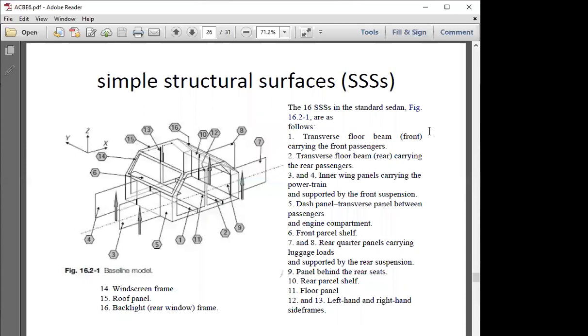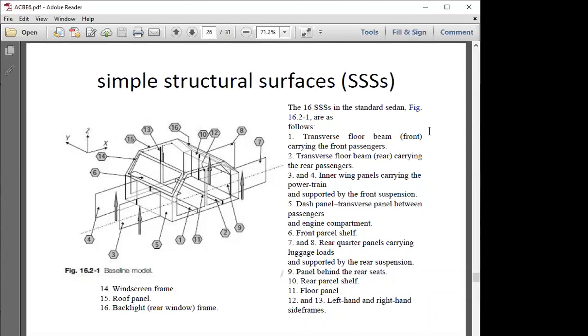Now we are having a design criteria, simple structural surfaces observation in an automobile body, whether it is a commercial vehicle, a passenger vehicle, or for general purpose use. In this simple structural surface model, we have multiple components to observe in a complete body of an automobile with chassis forms. When we concentrate on the body, there are loads working on that body profile and sheet metals, which are considered as surfaces on which loads are acting.